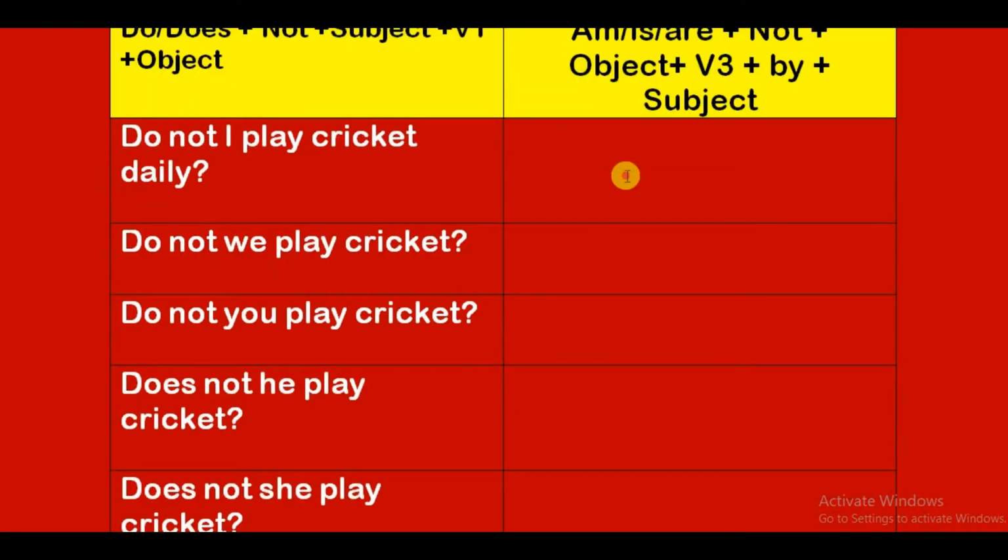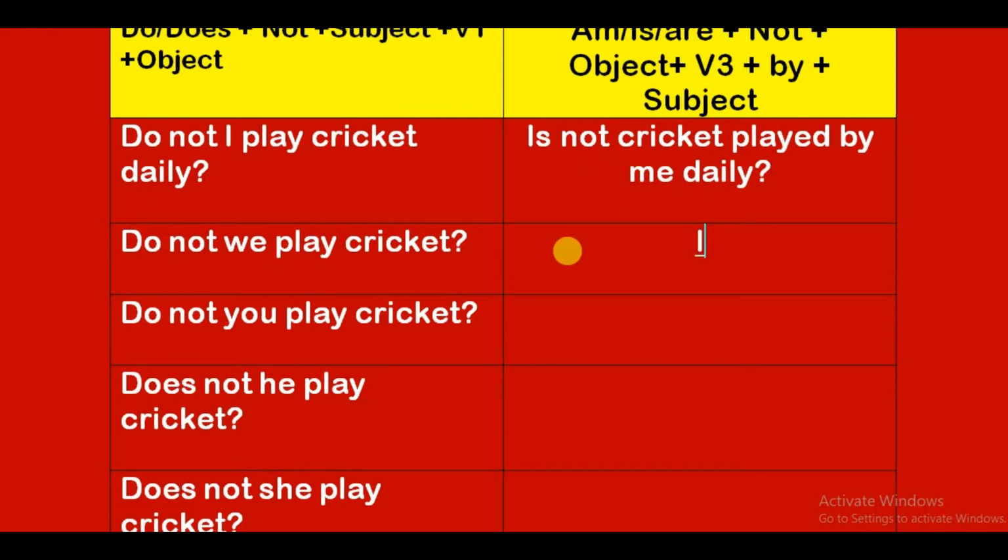Coming to the example, is not or isn't cricket played by me daily? Isn't cricket played by us? Similarly for the remaining things also, remaining pronouns.